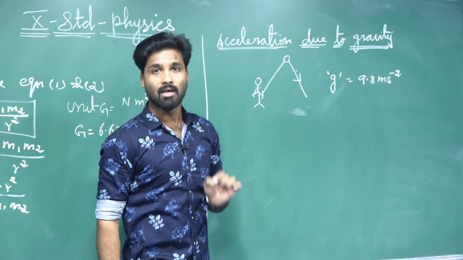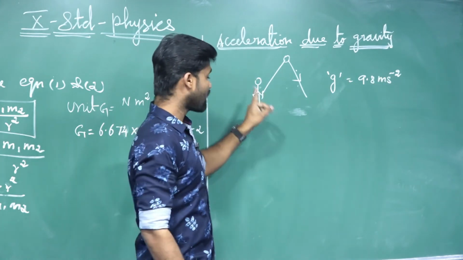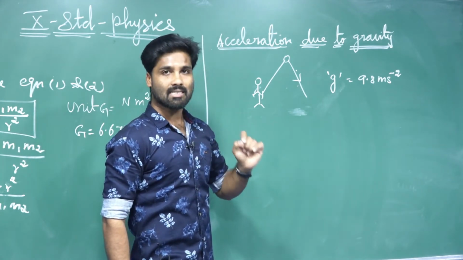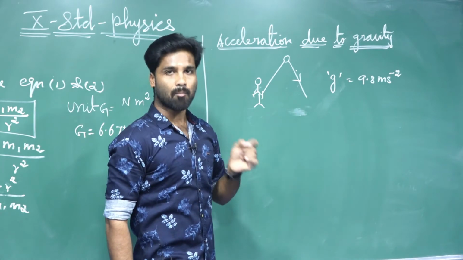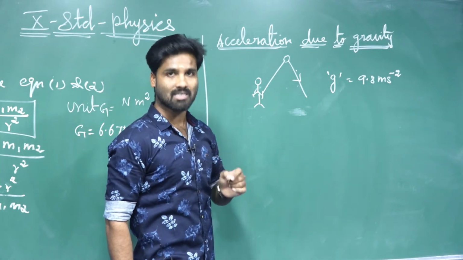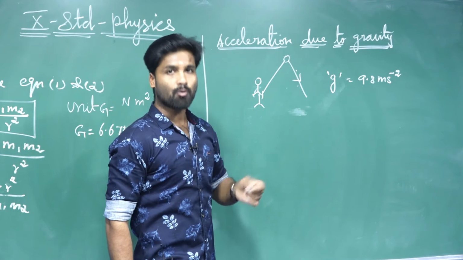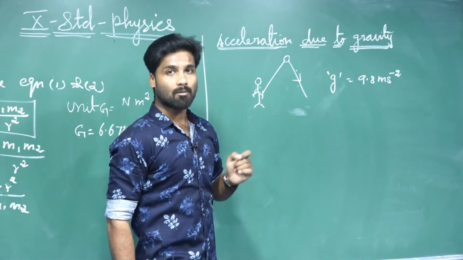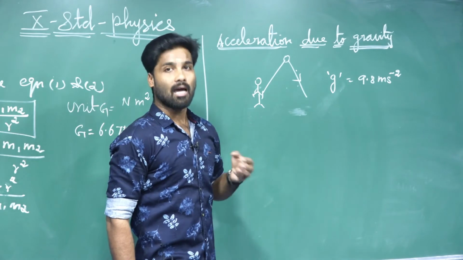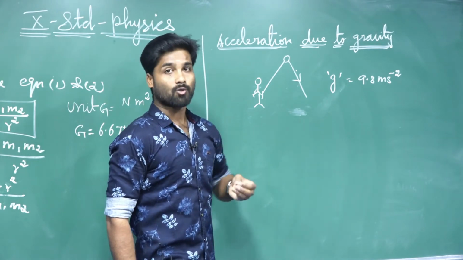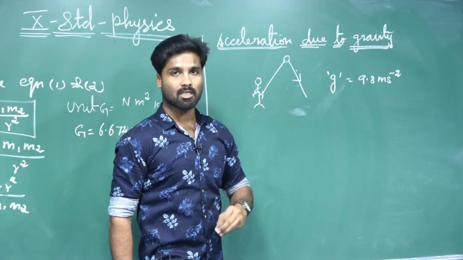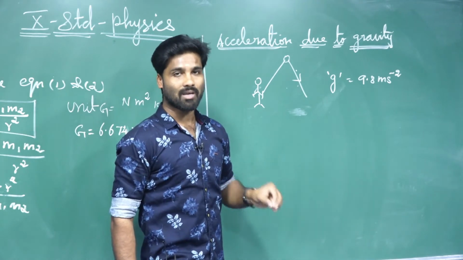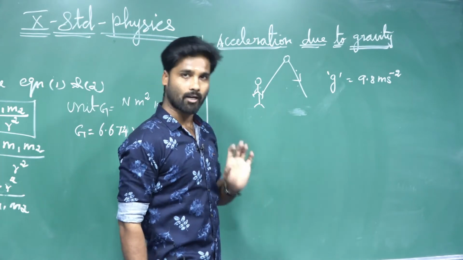Once more, dear students, clearly I am saying: while we throw any object upward, the object reaches a certain height, and the velocity becomes zero, which means it ceases. Then it falls down. While it is falling, the velocity changes. The rate of change of velocity is said to be acceleration. Why does the velocity change? Because of the earth's gravitational force acting on the object. That's why it is said to be acceleration due to gravity. Can you understand, dear students?